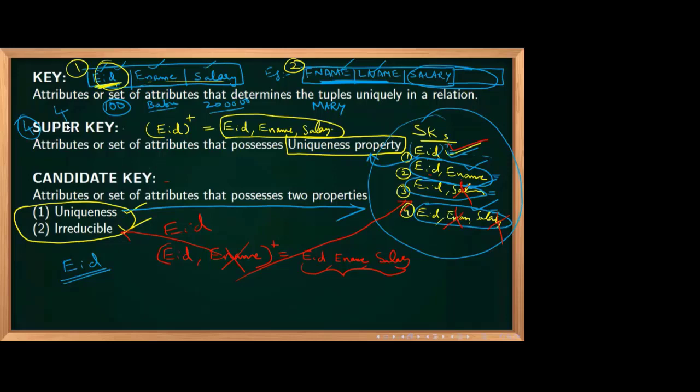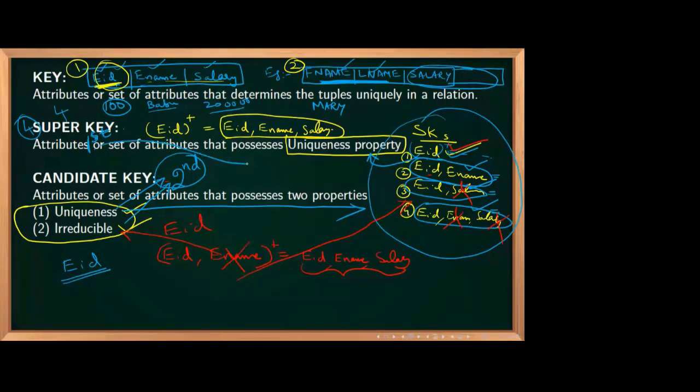One more thing you can remember in such a way that candidate key is studying in 2nd standard, and super key is studying in 1st standard. For remembering purpose, sometimes you will get confusion. Why is it mentioned as 2nd standard? It is having 2 properties. Why 1st standard?